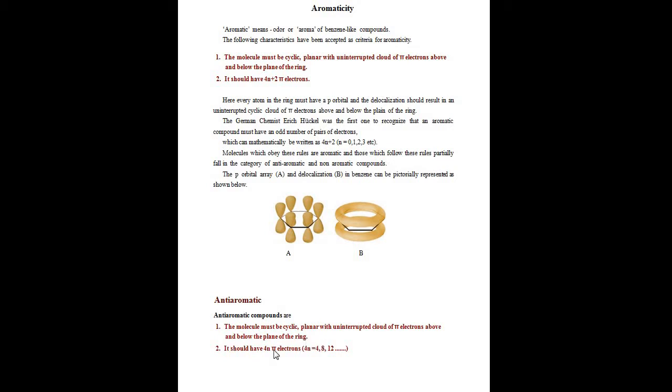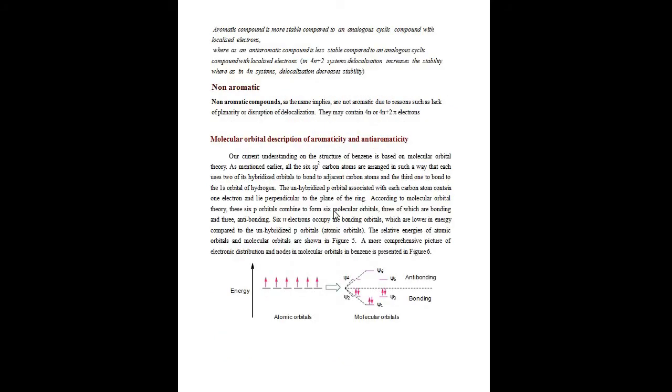But one difference: it should have 4n pi electrons. It obeys the 4n pi electron rule, that is anti-aromatic. Here n is the number of rings. Normally, an aromatic compound is more stable than the cyclic compound, whereas an anti-aromatic compound is less stable than the cyclic compound.